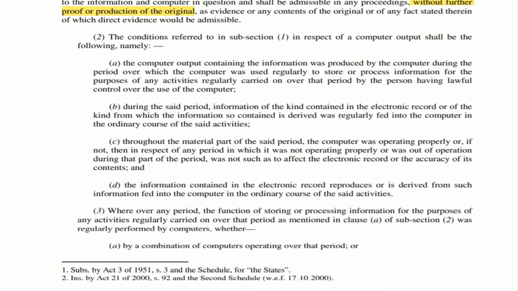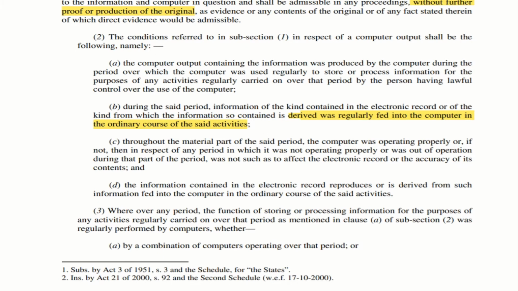Next, B. The very important thing is that the computer is used for regularly giving inputs. For example, the same computer is used for taking the details of persons who are seeking Aadhaar card. So regularly they do use this computer. So that's what they say, derived was regularly fed into the computer in the ordinary course of its said activities. So normally they use a particular computer for providing the Aadhaar card and they record all this information using that particular computer. Then it is regularly used in the normal course of its business. That is the very important aspect.